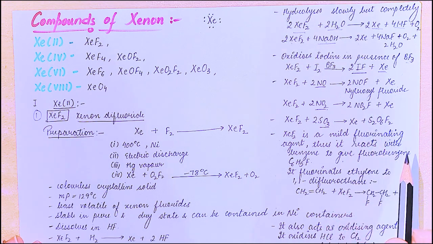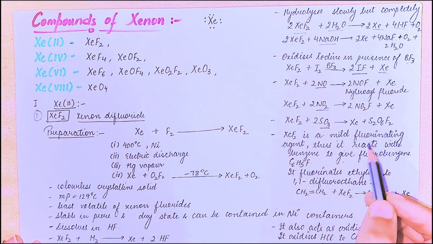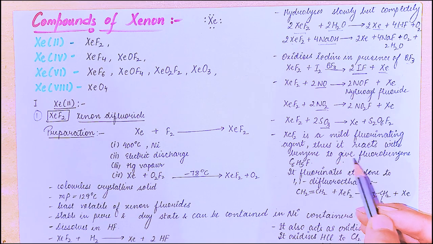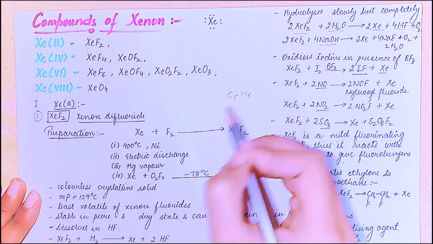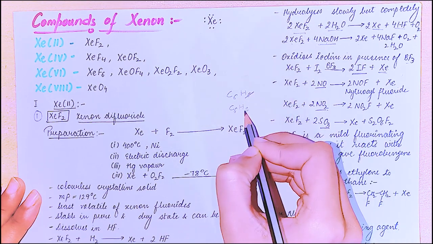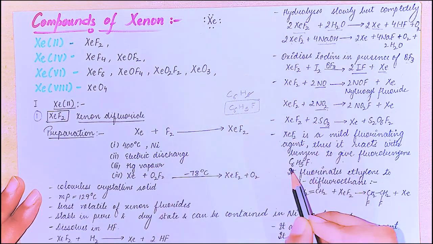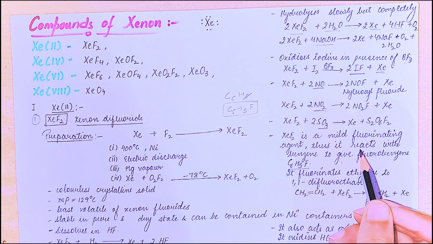It is a mild fluorinating agent. XeF2 is a mild fluorinating agent. Thus, it reacts with benzene to give fluorobenzene. What is benzene? Benzene is C6H6. If we remove one hydrogen and write fluorine in place of it, so we get fluorobenzene. So, it is a fluorinating agent.